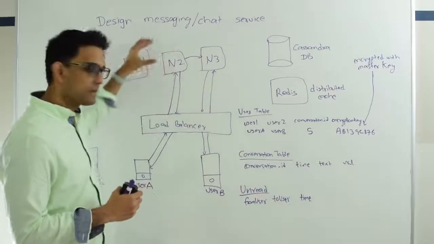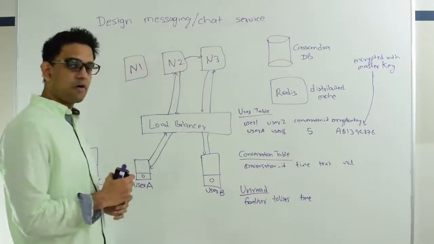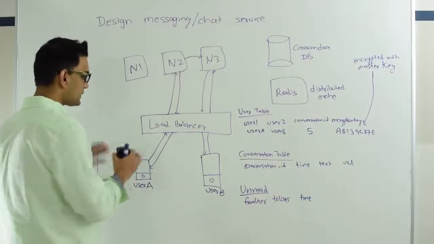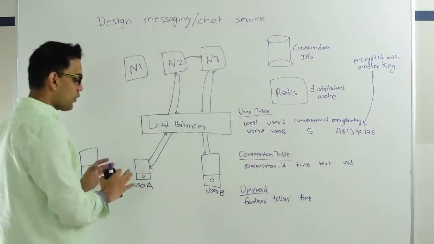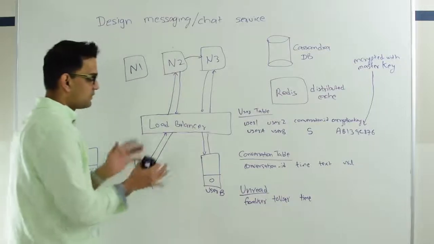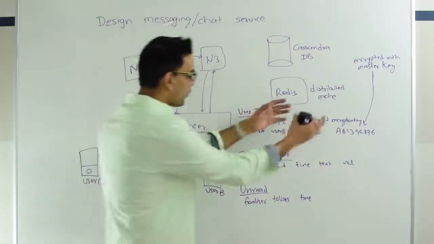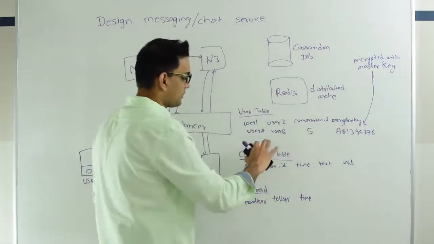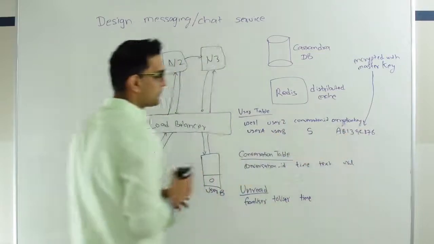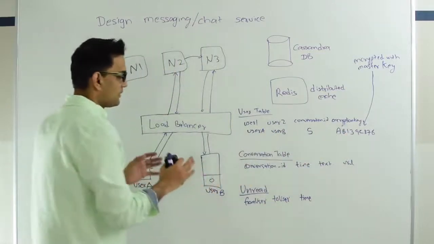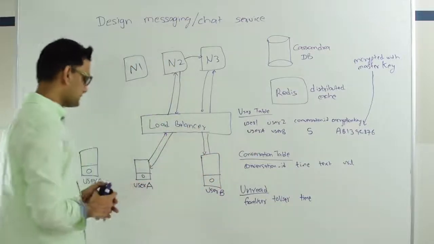So N2 will pull all that information and then send it across to user A. So user A has all this information, and now if he wants, he can chat with user B. User B also came online, and he also pulled in all this information from the same table, and he also has this conversation ID 5 and the decrypted version of this encryption key for specifically chatting with user A.